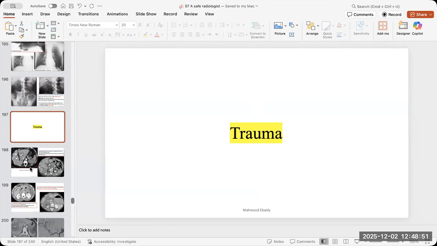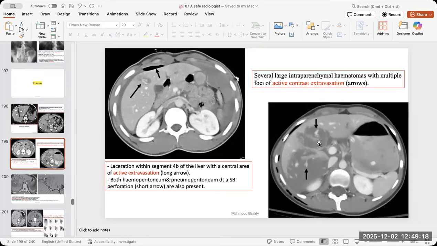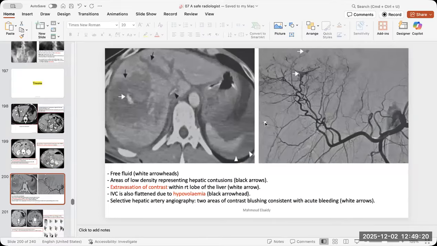What could be emergency in trauma? Always look for active bleeding, or laceration reaching the hilum, or signs of shock, or signs of devascularization of the organ. So this really needs urgent intervention by interventional radiology or even general surgery. So know the signs of emergency at least. Okay. Here you can see the active bleeding, and it is also here in the conventional angio.